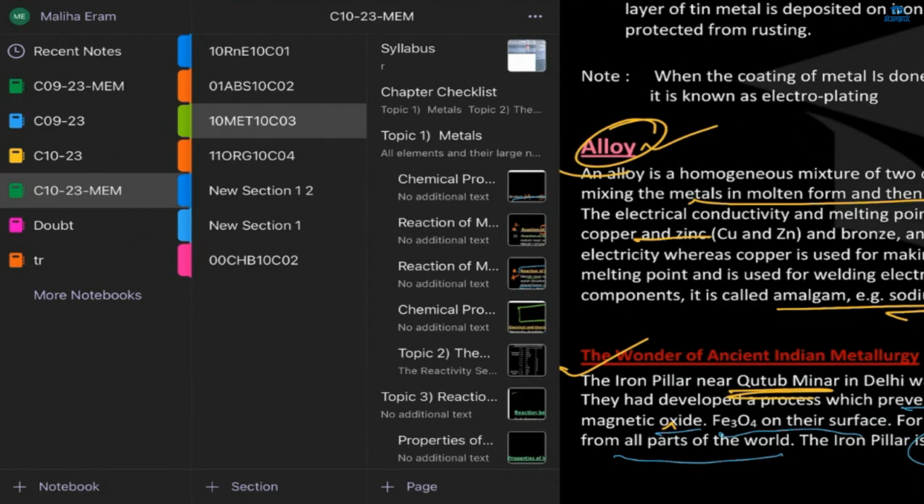Okay, ma'am. Ma'am, one question. Can coins rust? Yes, coins also rust. It does happen. Old coins that people have found are rusted. Ma'am, I mean the coins nowadays, not the older coins.